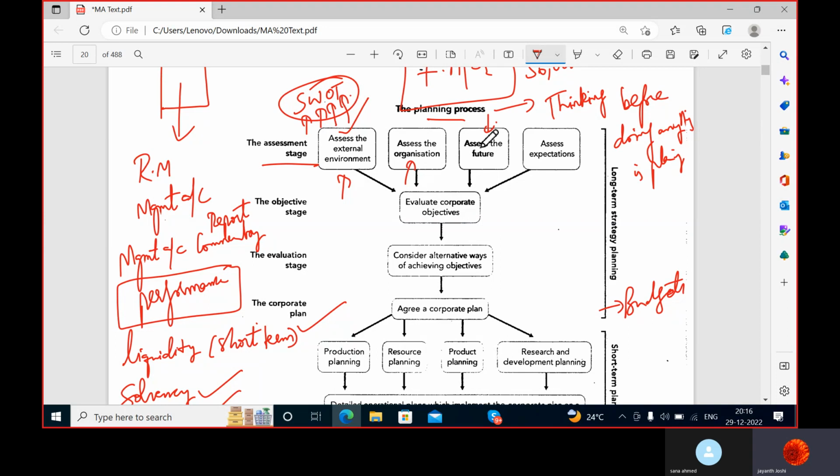Okay, you think about the future. See, the assessment stage is nothing but thinking about the past, present, future, everything. So first you study the environment in which you're going to set up your business. You're going to study your organization, what kind of organization it is going to be.